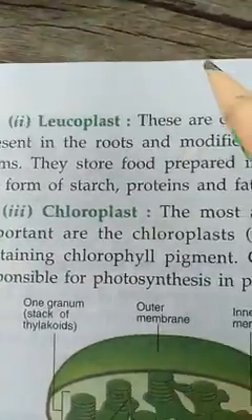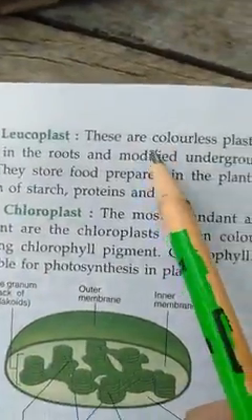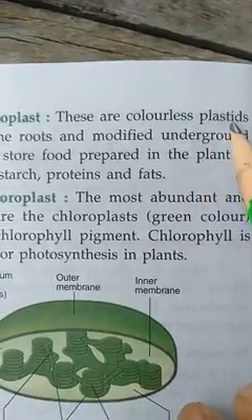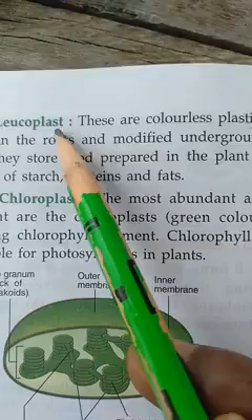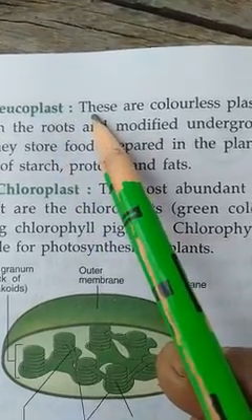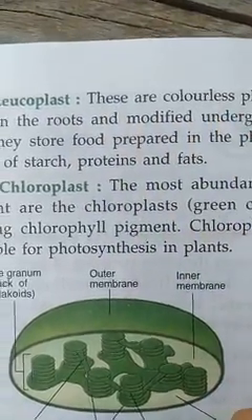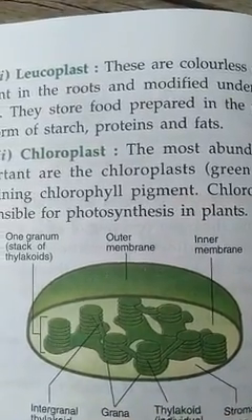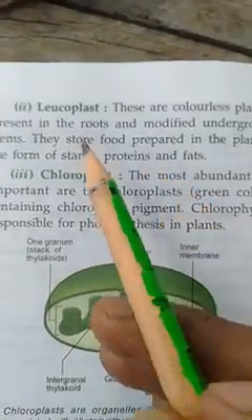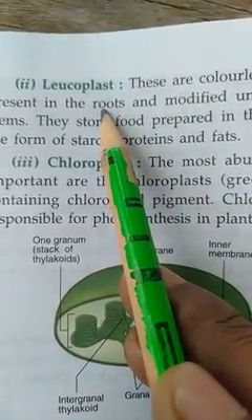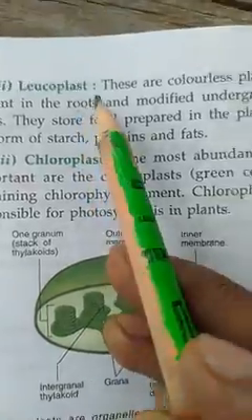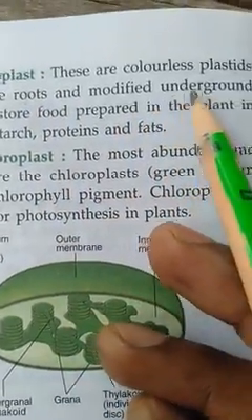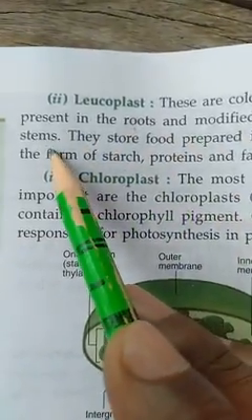Okay, now the second one is leucoplast. So these are the colorless plastids. Leucoplasts are colorless plastids. They are not providing any type of color to the plant, and they are present in the roots and modified underground stem.